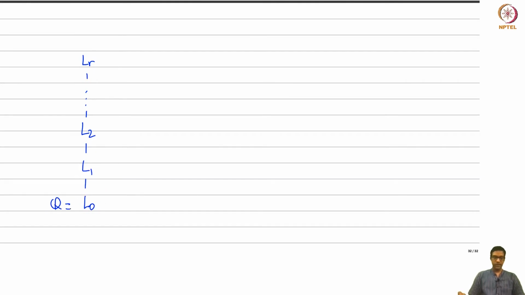This tower has the following property: each successive extension, each of these Li, is such that Li over Li minus 1 has abelian Galois group. This was one of our propositions.